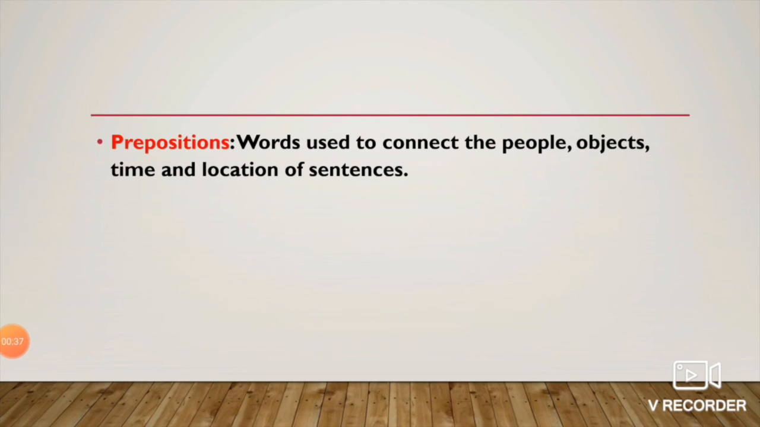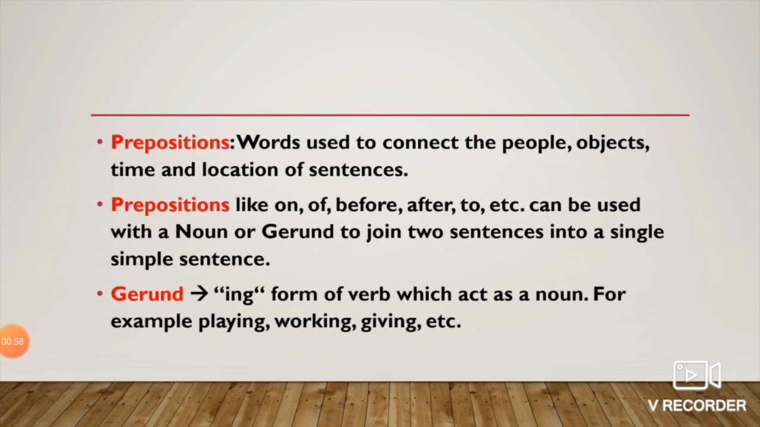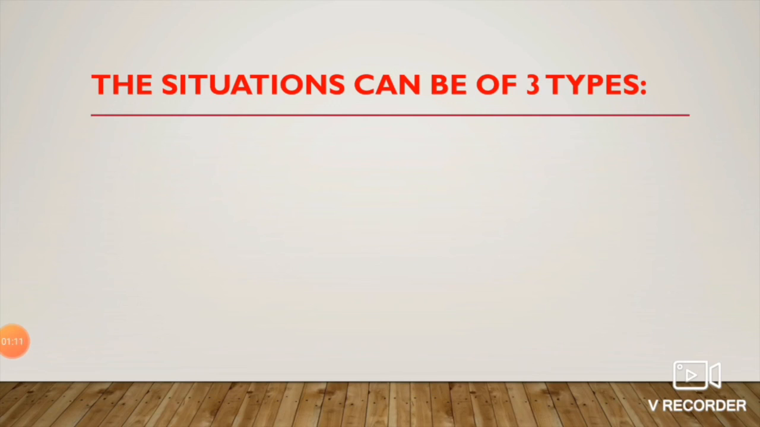Preposition: words used to connect people, object, time and location of sentences. Prepositions like on, or, before, after, to, etc. can be used with a noun or a gerund to join two sentences into a single simple sentence. Now gerund. Gerund is the ing form of a verb which acts as a noun. For example, playing, working, giving, etc. Now the situations can be broadly classified into three categories.